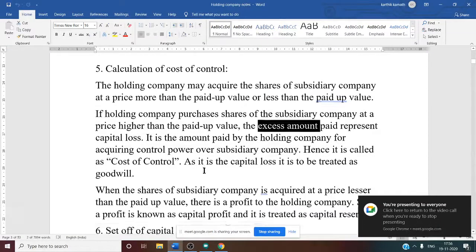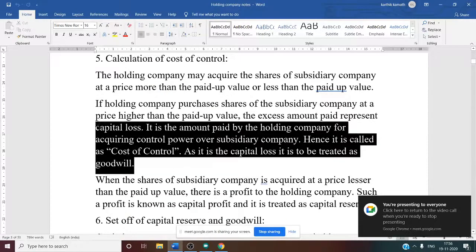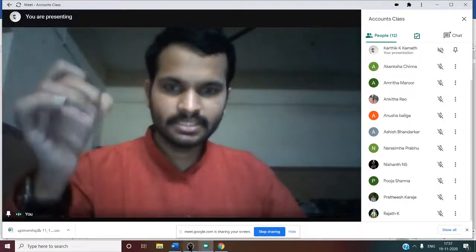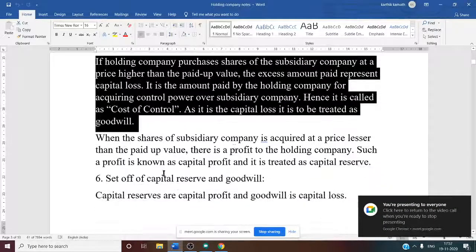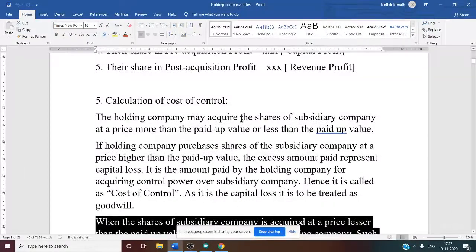See this. If the holding company purchases the subsidiary company at a price higher than the paid up value, the excess amount paid represents a capital loss. It is the amount paid by the holding company for acquiring the control power over the subsidiary company. Hence, it is called cost of control. As it is a capital loss, it is to be treated as goodwill. So that is what we have discussed. Cost of control is equal to goodwill.